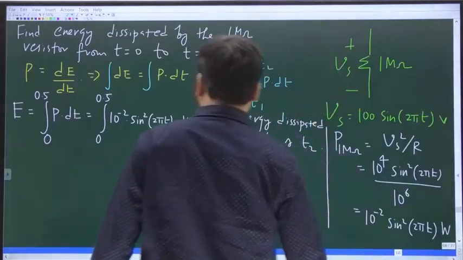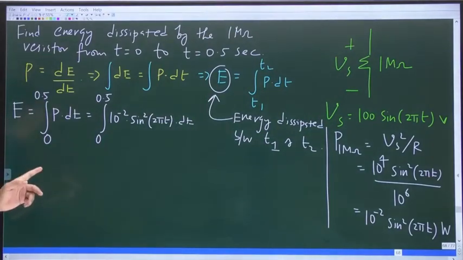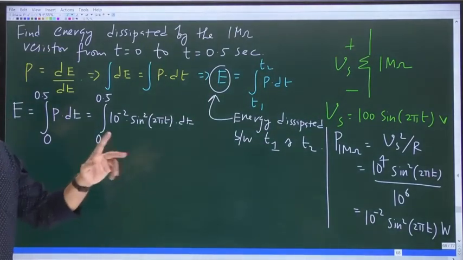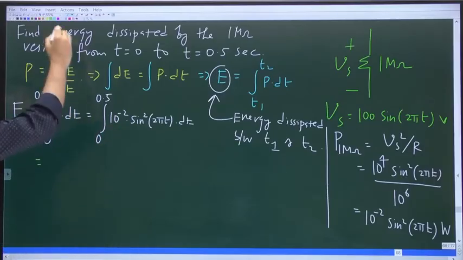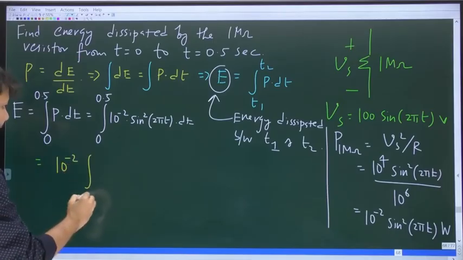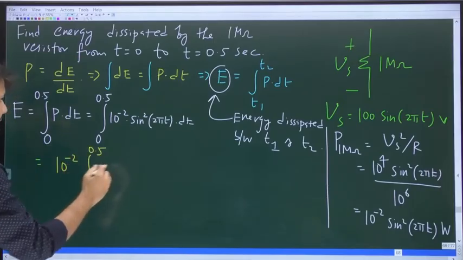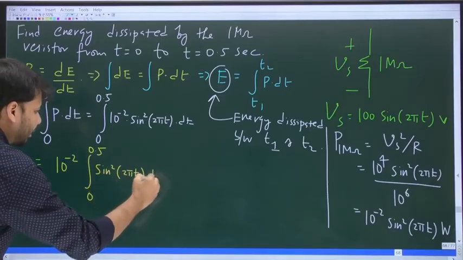Now let us go back to the earlier slide. So we are finding the energy dissipated by the resistor from 0 to 0.5 seconds, and it is equal to what? Look at this. Let me bring out 10 power minus 2, and then we have the integration from 0 to 0.5 of sine square 2 pi t dt.